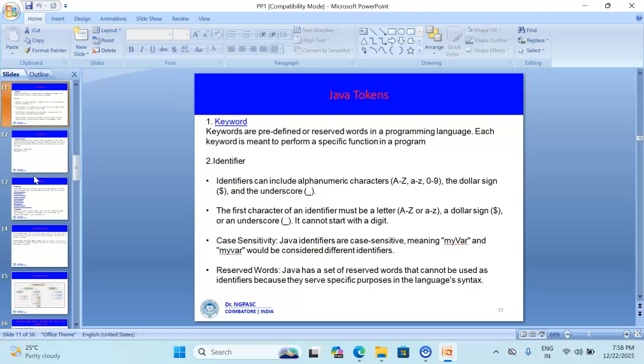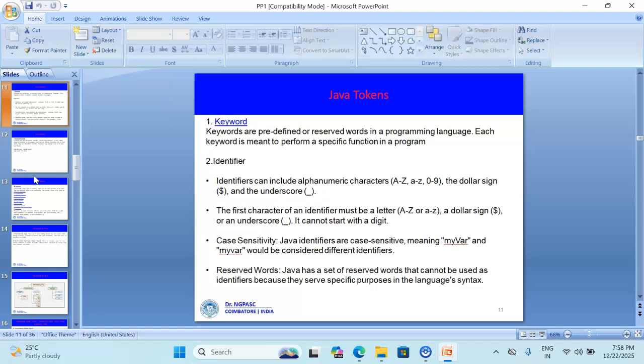And next one is identifier. Identifiers are the names given by the programmer to classes, methods, variables, or interfaces. While defining an identifier, we need to follow some rules and regulations. The first rule is that we must start with a letter, that is capital A to Z or small a to z, or otherwise we can use the dollar symbol or underscore. And we cannot start with a digit, like 1variable, that is invalid.